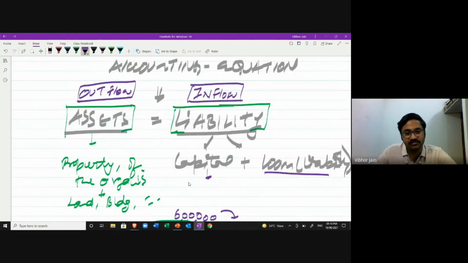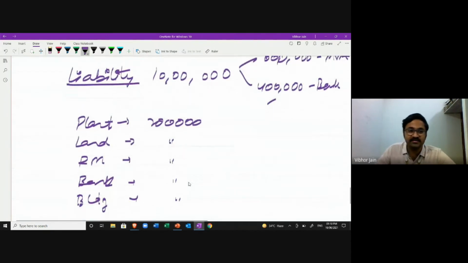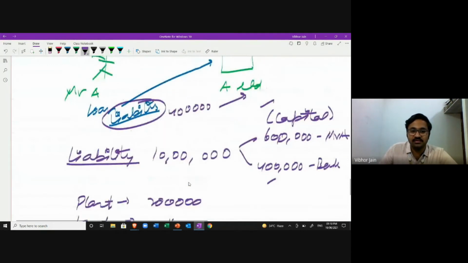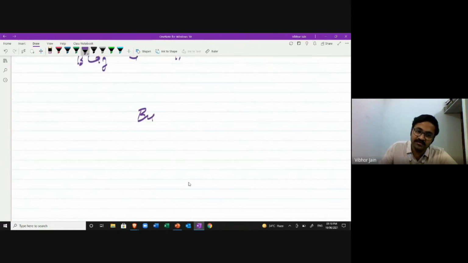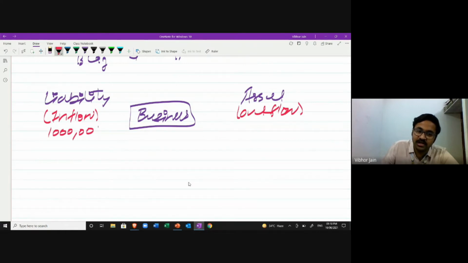I hope it is clear to everyone. So what I mean to say, students, is that the business is always in the center, and on this side it is liability, and on this side, the right hand side, it is assets. What this means is, these are the sources of funds or inflow, and these are the disposal of funds or outflow. So my inflow was 10 lakh rupees.